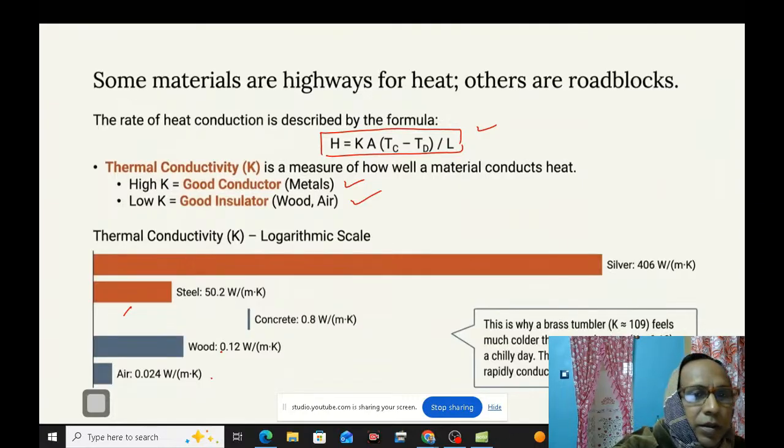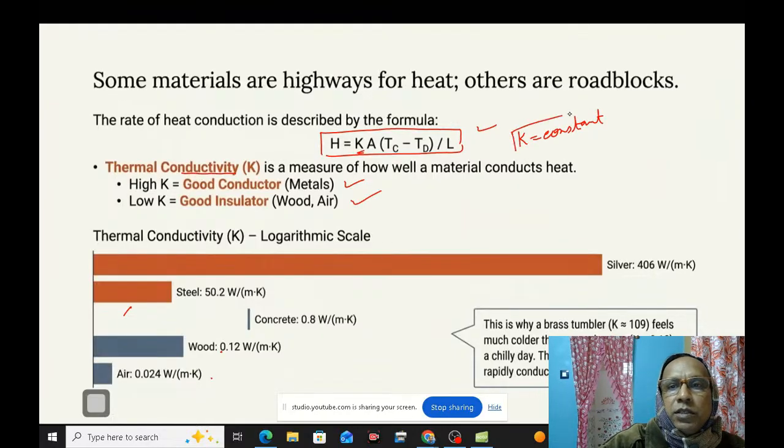So these are the various features of conduction of heat. We remember this from the rate of heat conduction formula. K is known as the thermal conductivity, and it is a constant value. It is not variable.